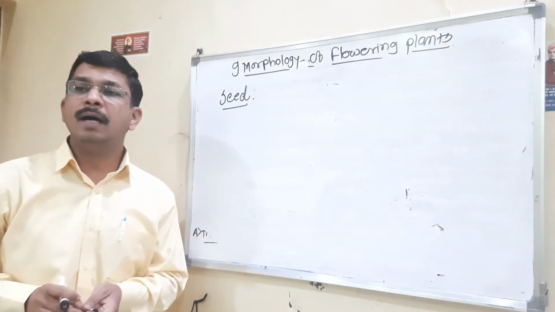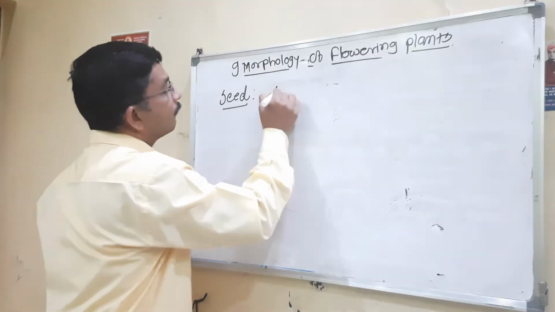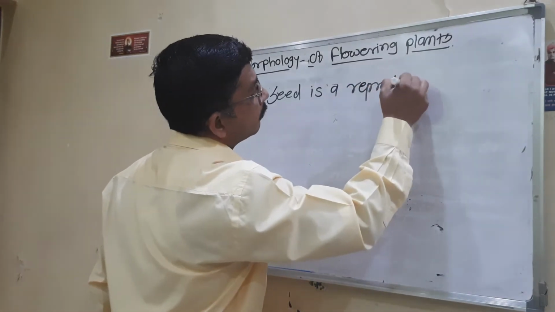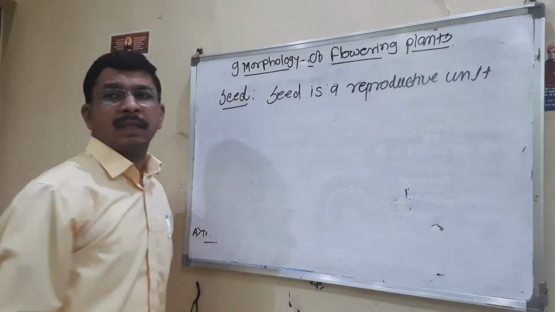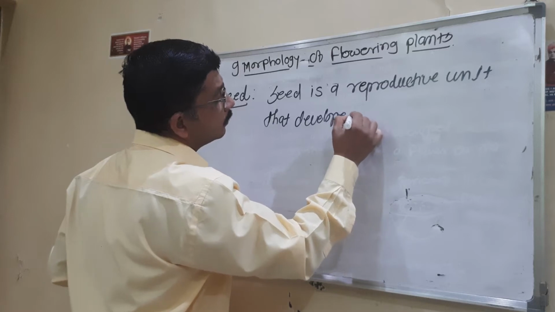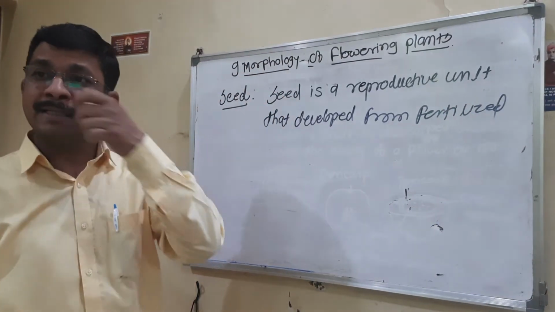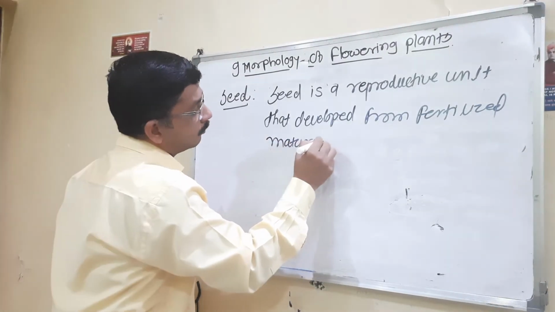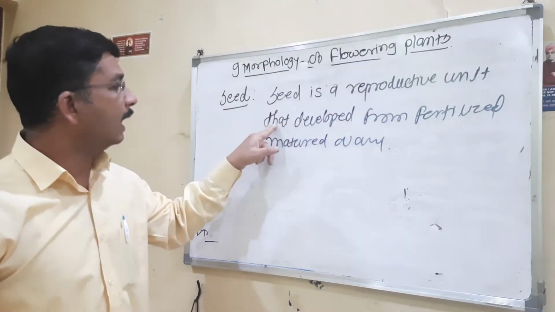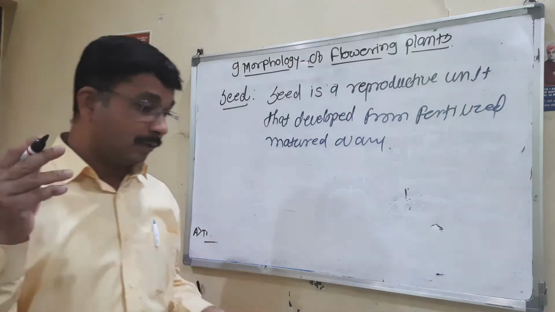What is a seed? A seed is a reproductive unit that develops from the fertilized mature ovary.